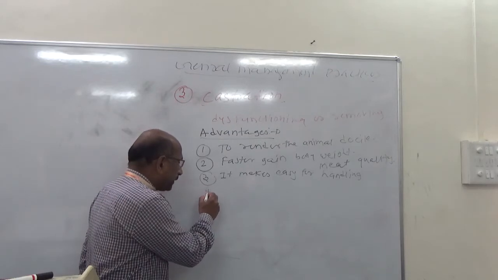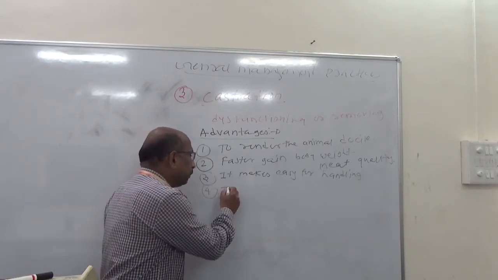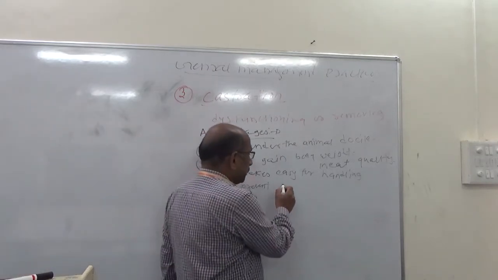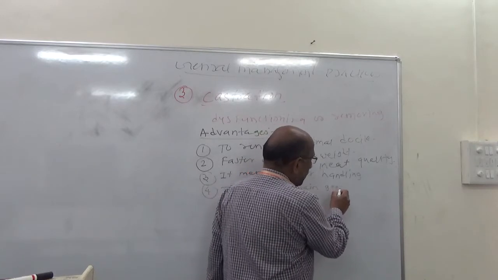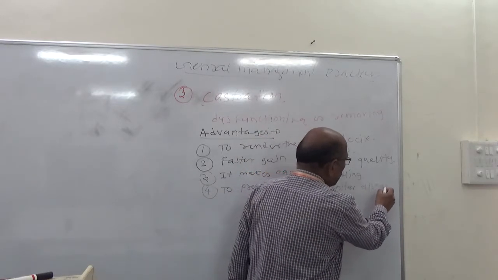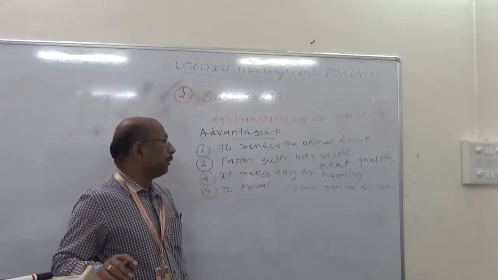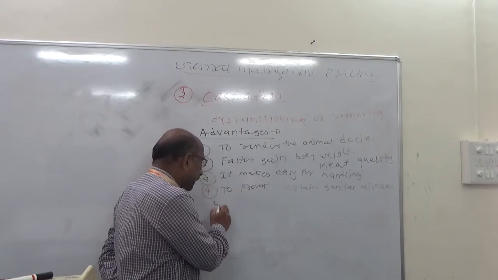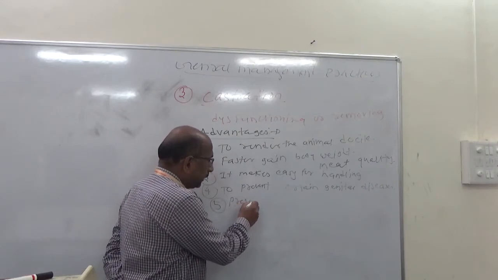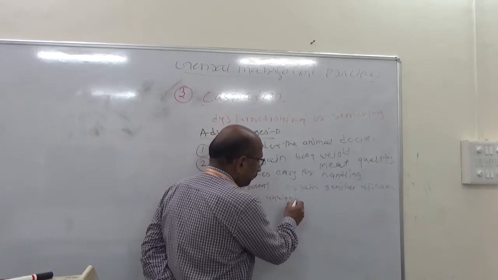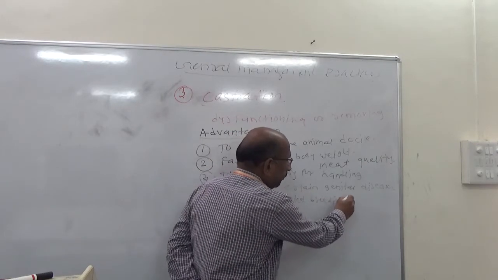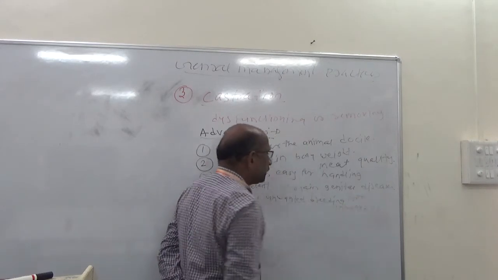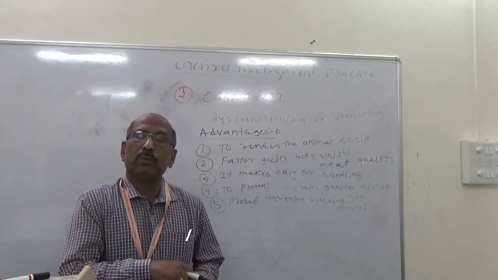The fourth advantage of castration is to prevent certain genital diseases. The fifth major advantage is to prevent unwanted breeding from unwanted sires.